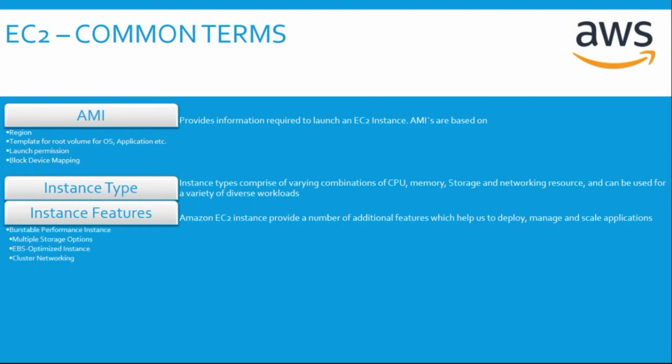First, the burstable performance instance. AWS provides us with two types of instances to choose from. First is the fixed performance instance and second is the burstable performance instance. Many workloads for web servers or databases don't need consistent high CPU usage. And for all these types of workloads, we can choose from instance types which have the capability to provide